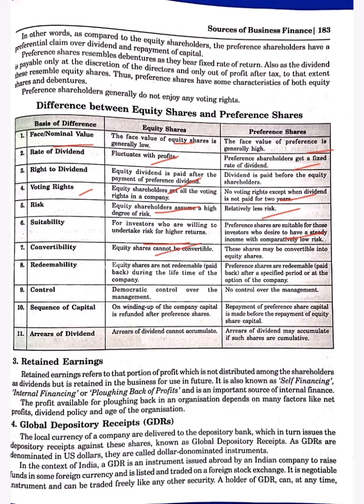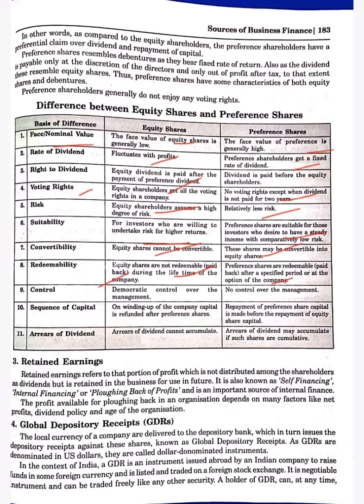Convertibility. Equity shares cannot be convertible, but preference share can be convertible into equity shares. Redeemability. Equity shares are not redeemable, means paid back. Equity shares are not being paid back during the life of the company. If company is being liquidated, at that time the amount that remains will be returned to the equity shareholders. Preference share can be redeemed after a specified period or at the option of the company if company wants.